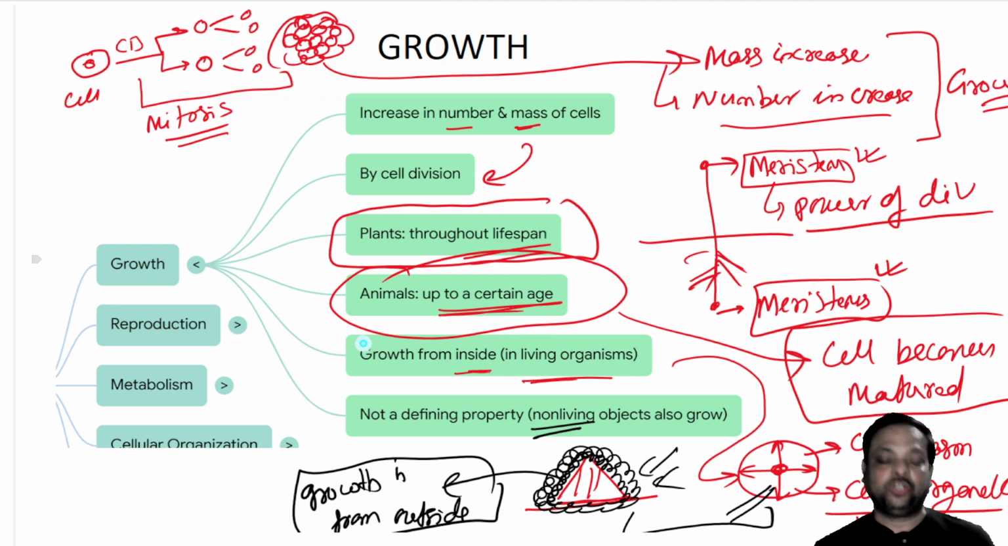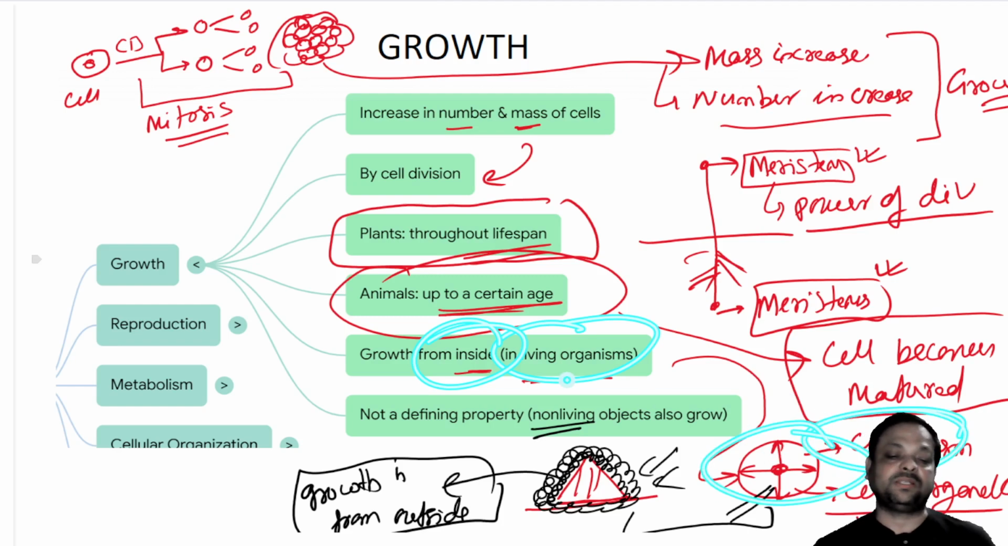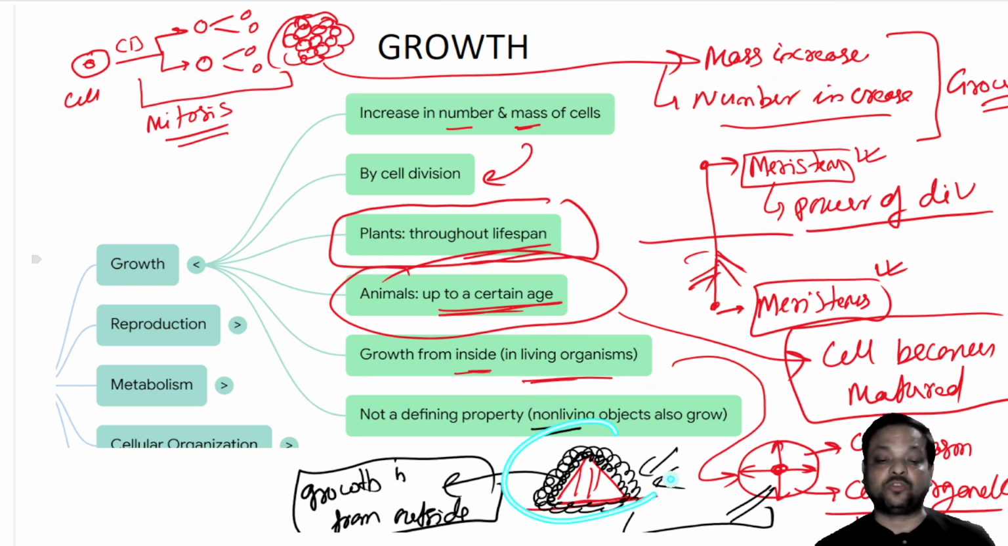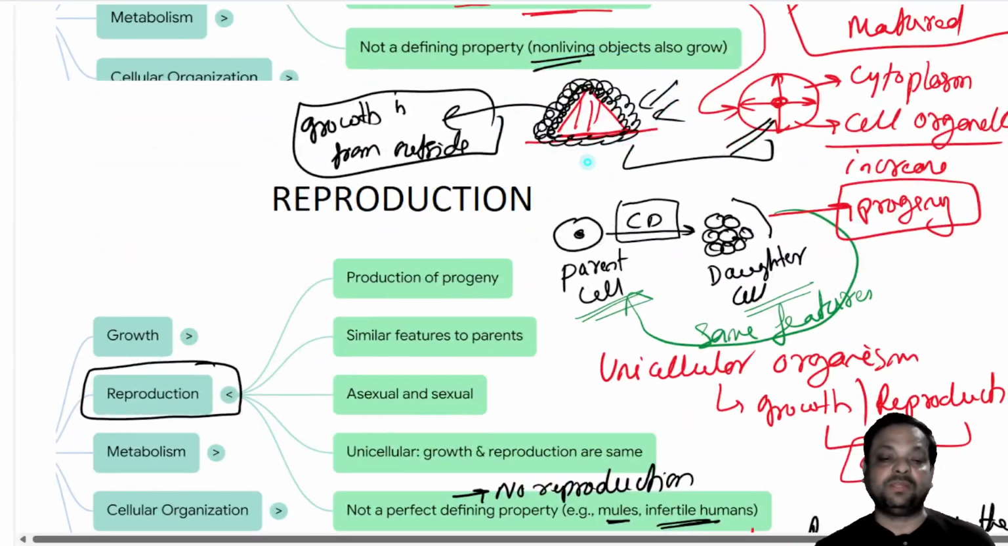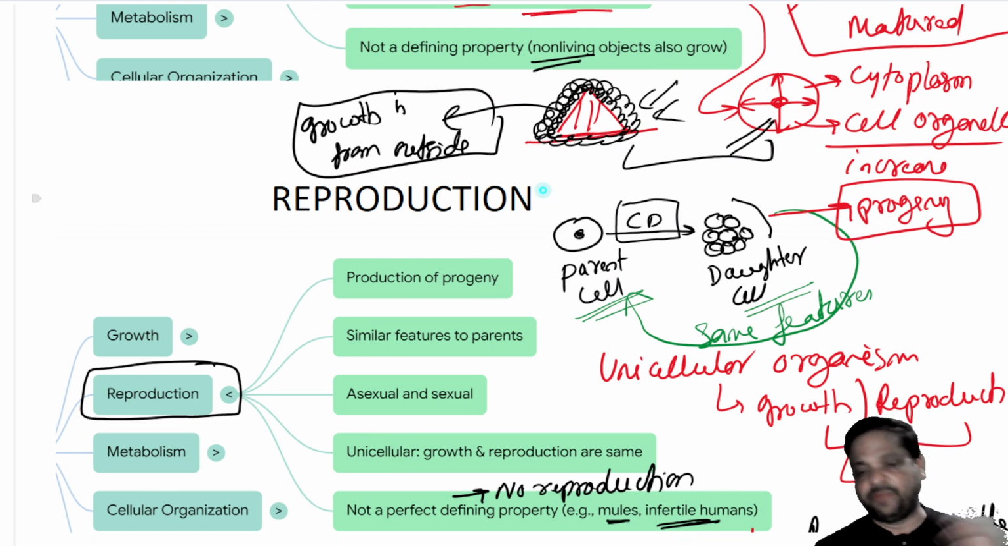At that time, cell division does take place. And normally in living organisms, the growth is from inside, in the form of cytoplasm or protoplasm increase. But growth is also found to be present in non-living organisms. That is accumulation of substances from outside. So it is found in non-living organisms. So as this property is present in both living and non-living, it is not a defining property.